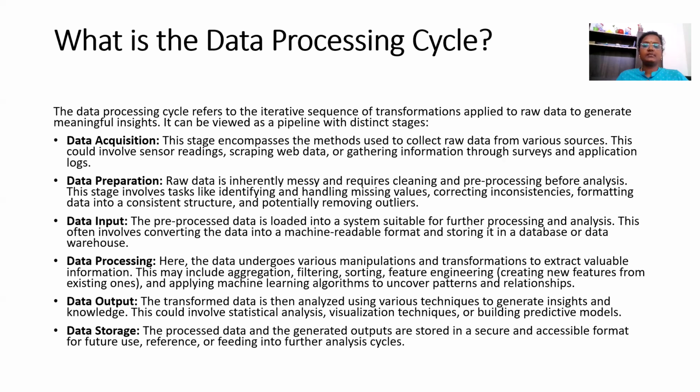The data process will have many manipulations and transformations. It includes aggregation, filtering, sorting, and feature engineering. Those types we will see in the next lectures. Data output is the transformed data which is analyzed using various techniques to generate insights and knowledge from the data.